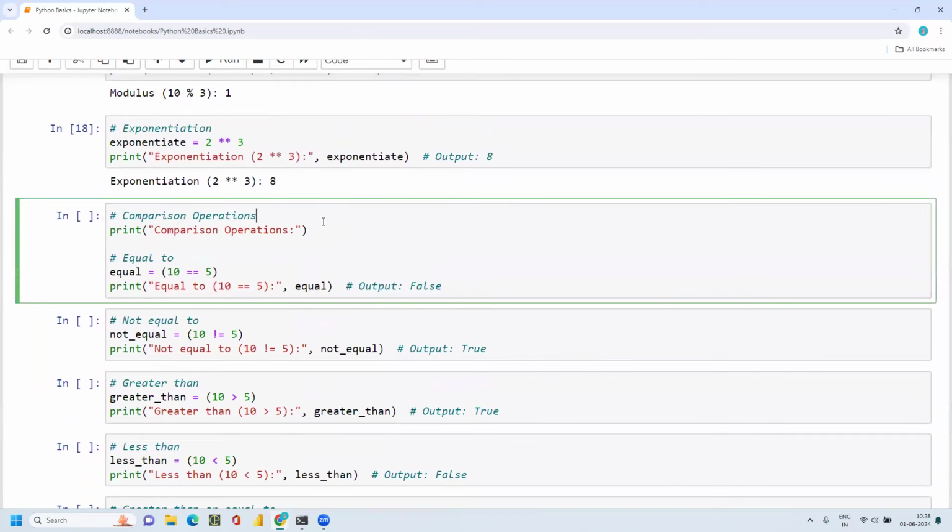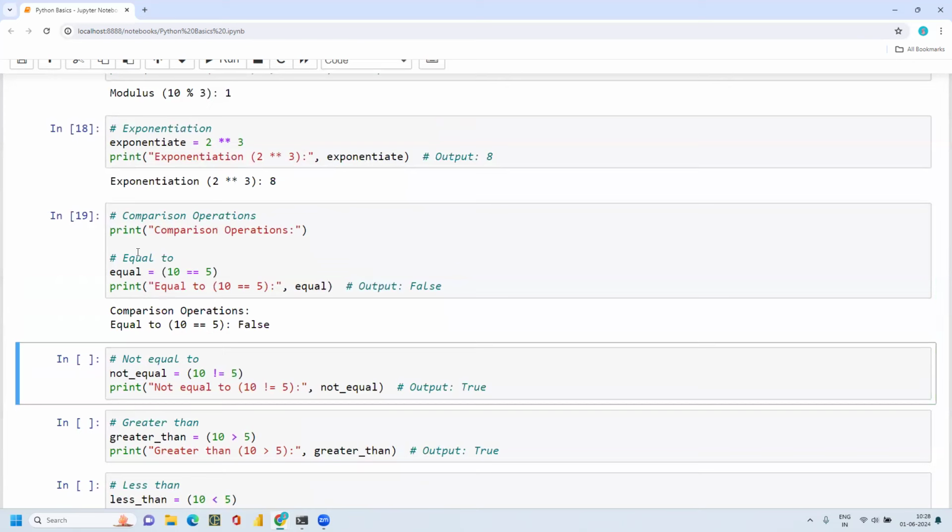And here the next operators are comparison operators. If I wanted to compare two values, I have x and y. I just wanted to compare those two values and check which is greater, or whether those two values are equal, or anything is greater or anything is less than, something like that. So is here equals to.